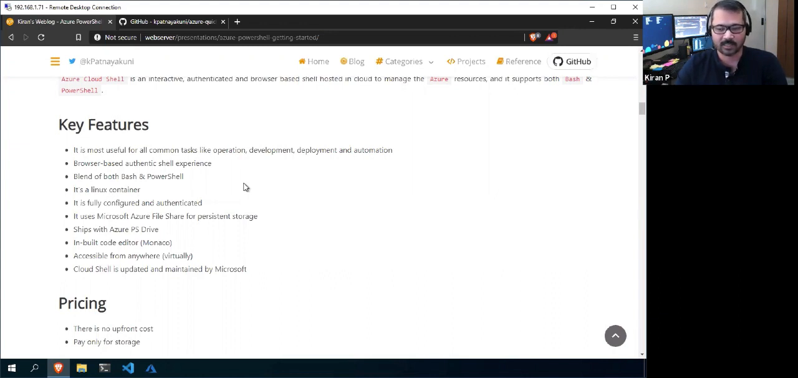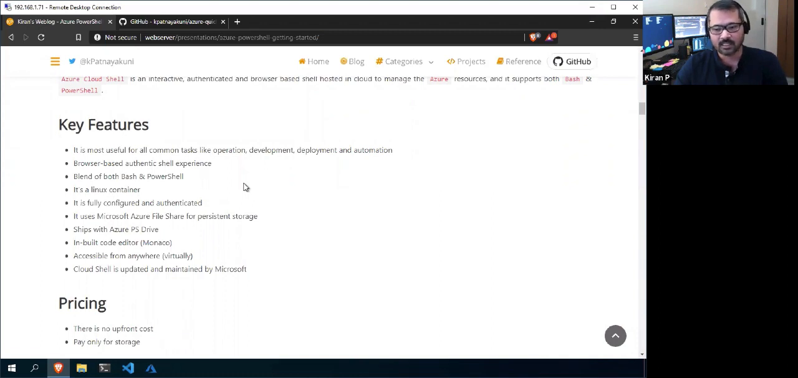The authentication is, the moment you log in to the browser, the authentication that you have for Azure, the same credentials it will use, and it can authenticate to your Cloud Shell, right?